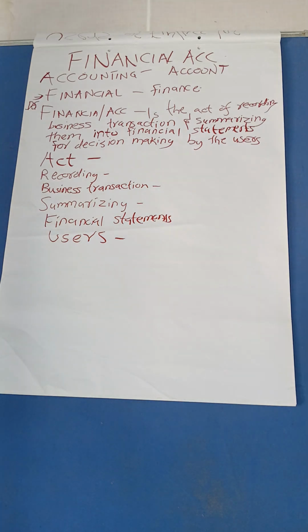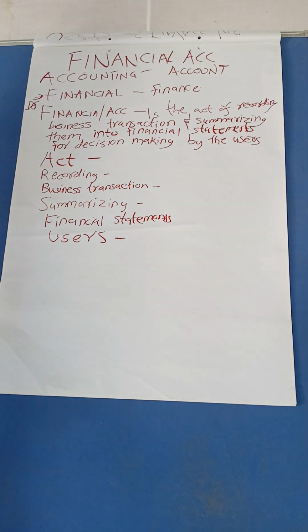We record down that I gave out maybe 1,000 shillings to cater for one of the employees who got injured, maybe due to a fight that took place in the business. So that is what we call an act of him or her recording down that money to account for it at the end of the trading period when we are going to prepare what? Financial statements. Good.